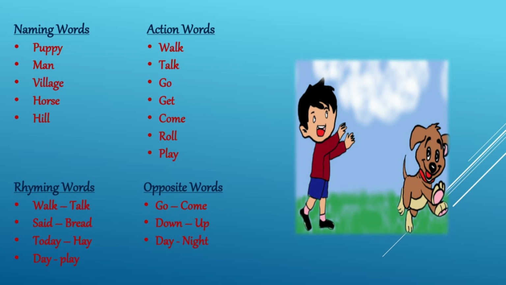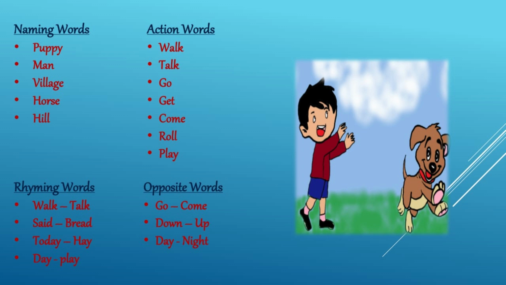Now, let's learn some rhyming words. Walk. So, the rhyming word of walk is talk. Next one is said. Bread. Today. Hay. Day. Play.